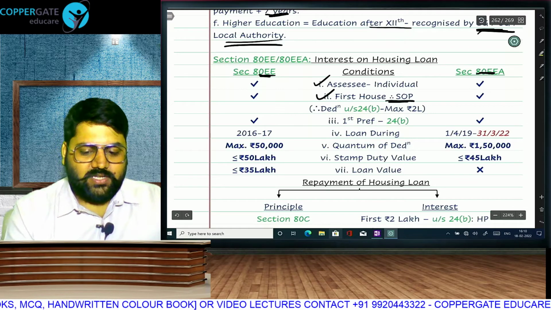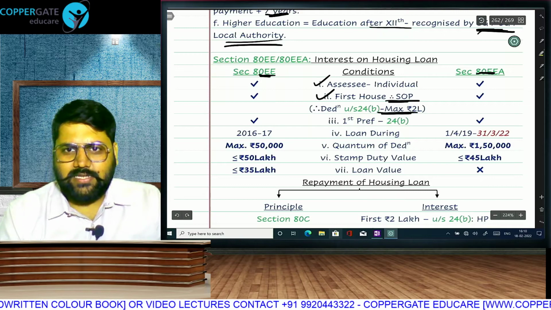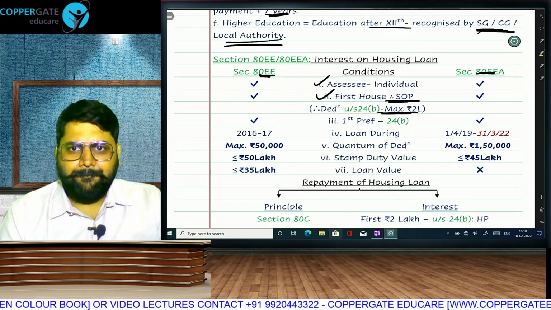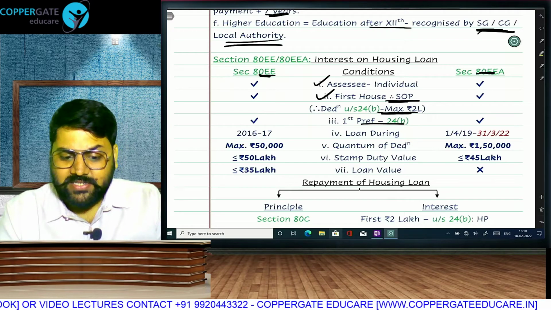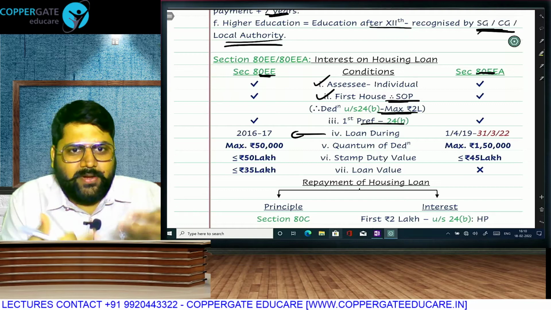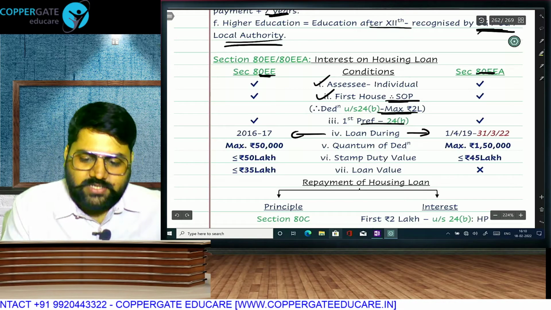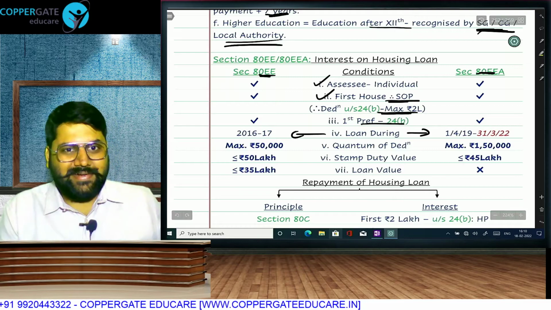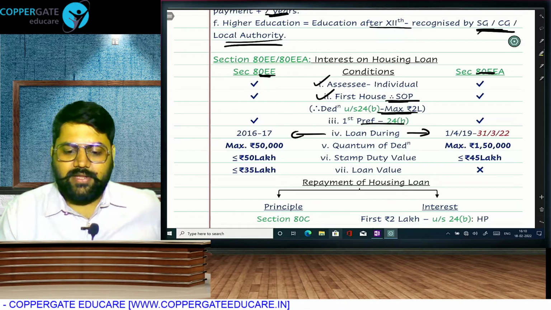It has to be your first house, which is SOP. So obviously you will get only 2 lakh deduction in 24B. First you will have to take that 24B. Both are common conditions. Difference starts from here. If the loan was taken during the year 16-17, still unpaid, you are paying your EMIs, then you take deduction in 80EE. But if the loan is taken in the present period, 19-20, 20-21, 21-22, then you will be eligible for 80EEA.